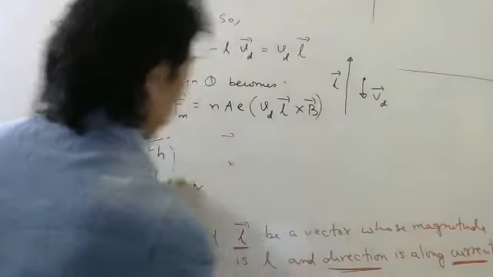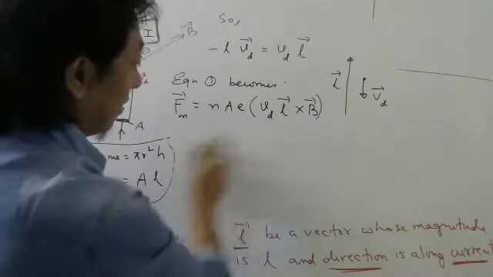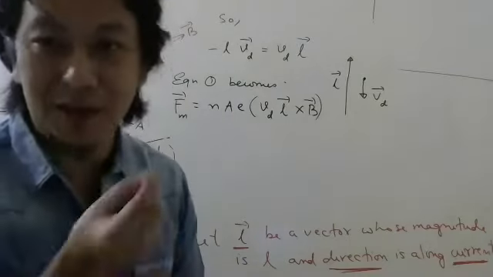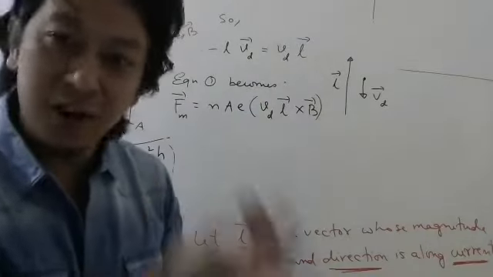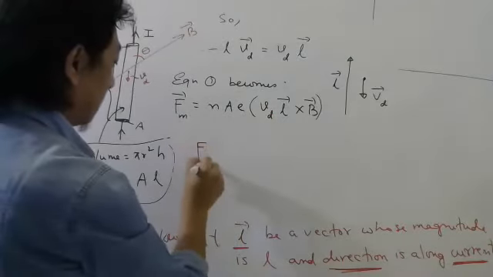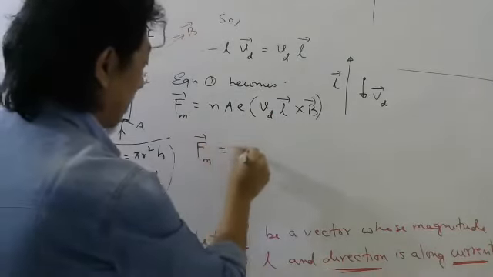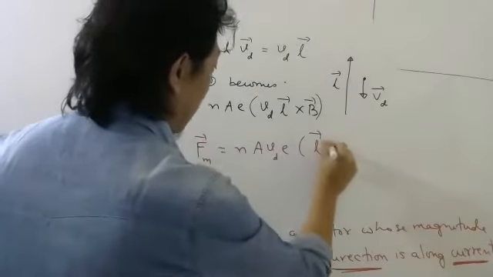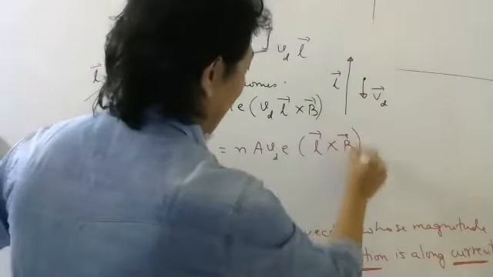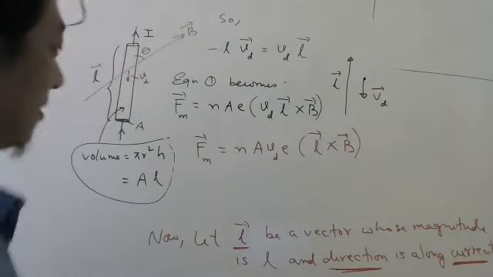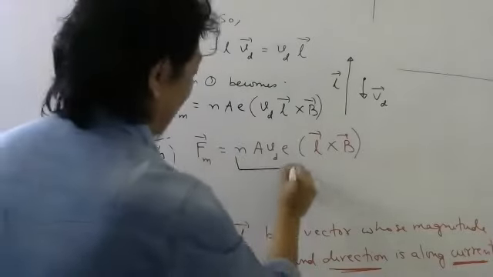Now since there is no vector in Vd, it means Vd is just the magnitude, a number, so you can move it out or in. So let me write Vd here: NA Vd E, L bar cross B bar. Now I will be very disappointed if you don't tell me what this is.